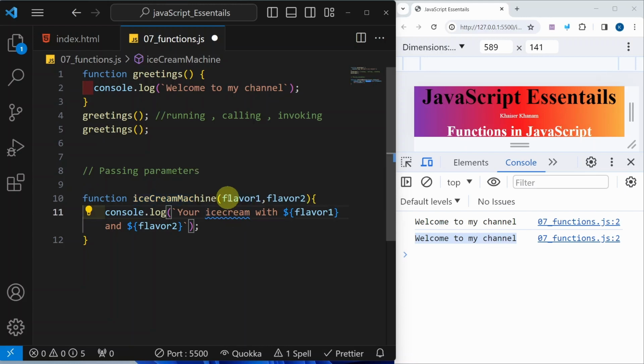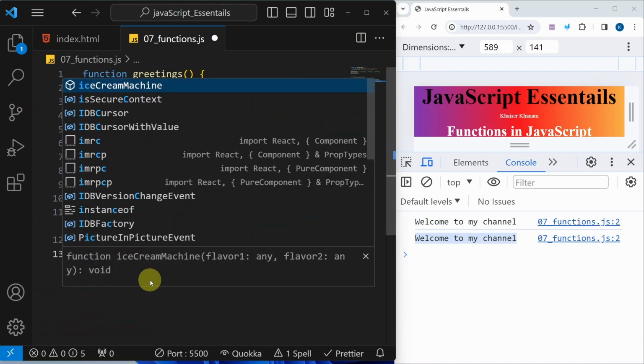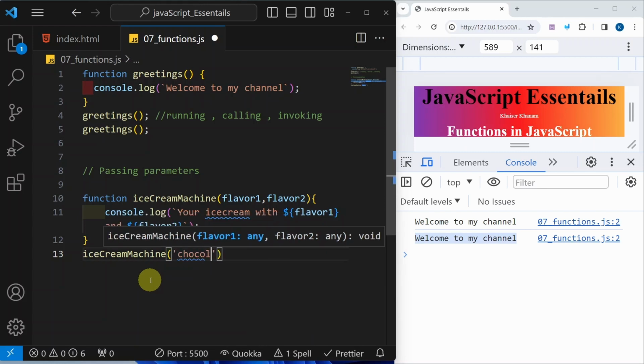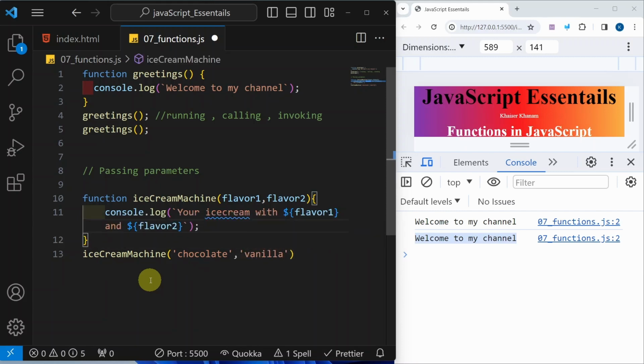And how are they getting defined? Only when we call this function, their values will be defined. Let us call this function. How do we call a normal function? In the same way, we just write the function name. Inside the parenthesis, for flavor1, I will give chocolate, and for flavor2, I will give vanilla.